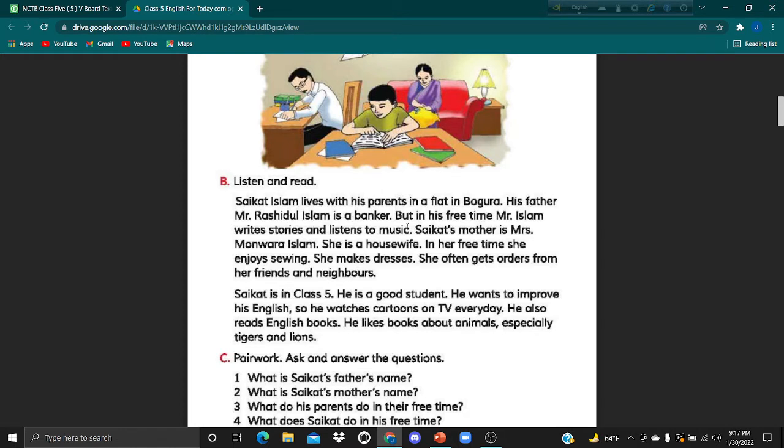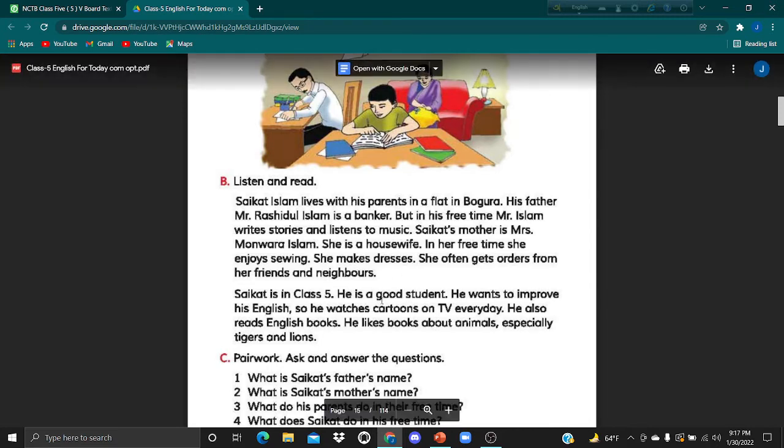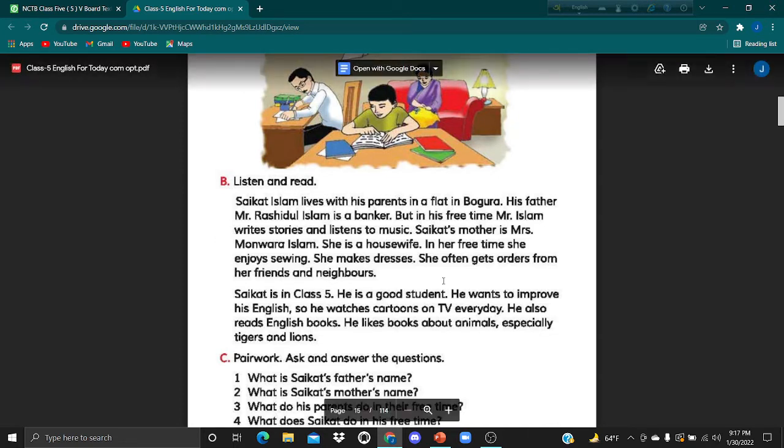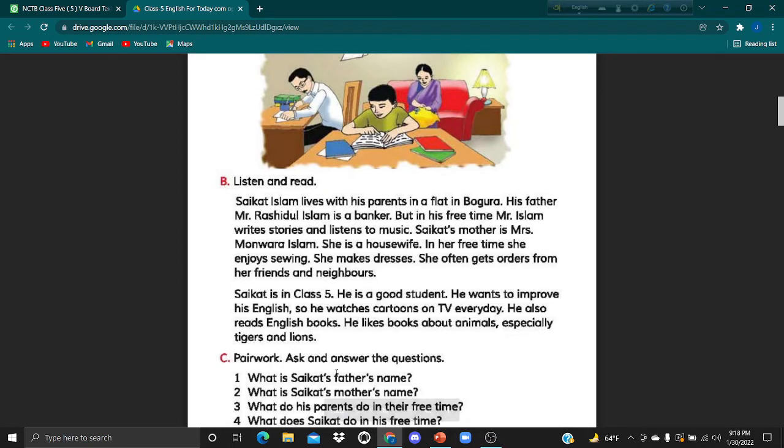Rashidul Islam is a banker. Rashidul Islam writes, Rashidul Islam listens. Shoikot's mother is, she is a housewife, she enjoys, she makes, she often gets, is, wants, watches, reads, likes, etc. That means all the verbs, when the subject is singular, take an s or an es. That's why we can say the passage is written in present indefinite tense.